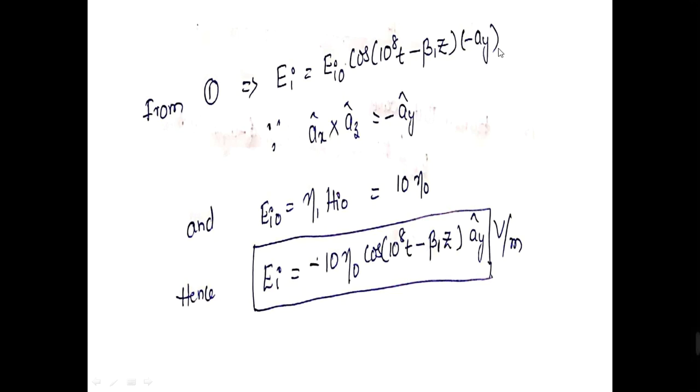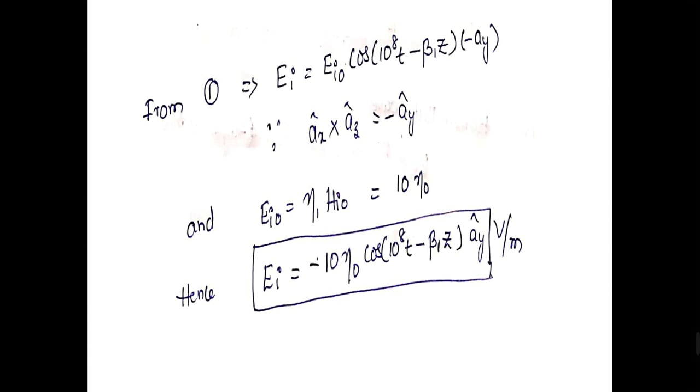Why I have taken the electric field along the y direction is that, according to the given data, the wave is propagating along the z direction and the magnetic field strength is along the x direction. That means the electric field should be perpendicular to both the direction of wave propagation and the magnetic field.